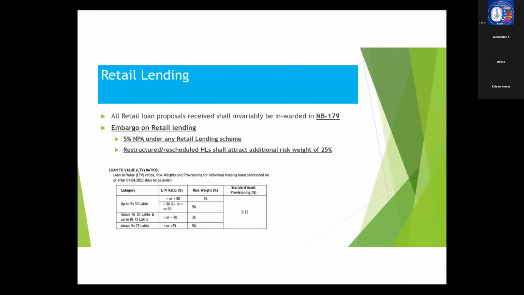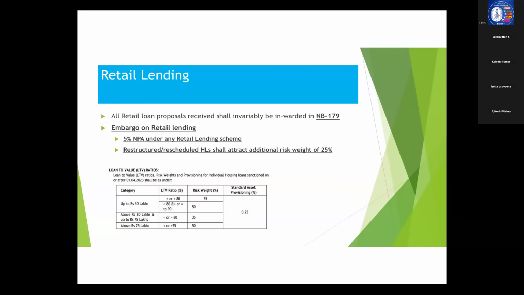We all know the margin required for 30 lakhs to 75 lakhs is 20%. So the LTV ratio can go up to 80. In that case, the risk weight is 30%. Okay. Now for above 75 lakhs loan, the margin requirement is 25%. So if the LTV is 75 or below, the risk weight is 50%.